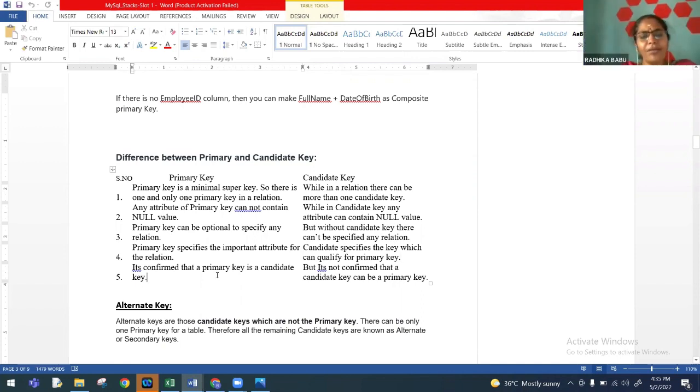This is again a very frequently tested area, because in the 2 marks there will be a theory question. That theory question can be something like this: differences between a primary key and a candidate key. If it is a 2-mark question, we will advise students to write at least 3 points.